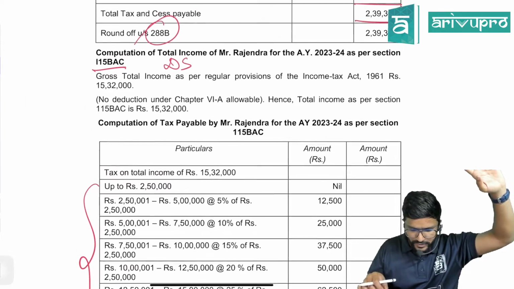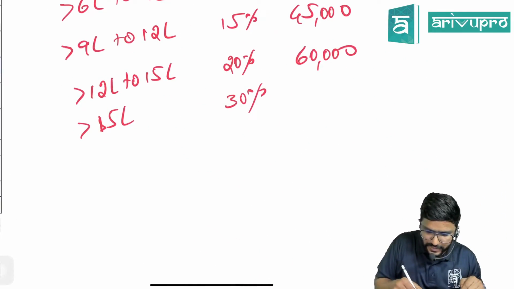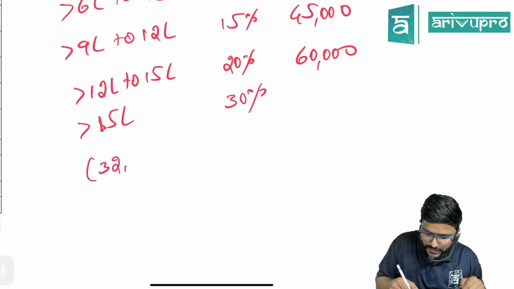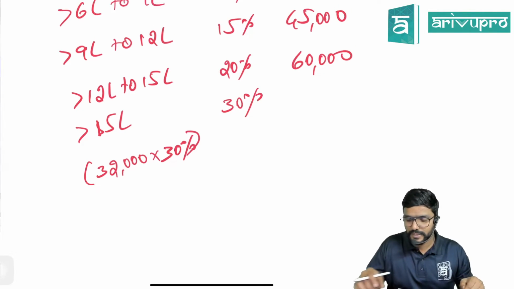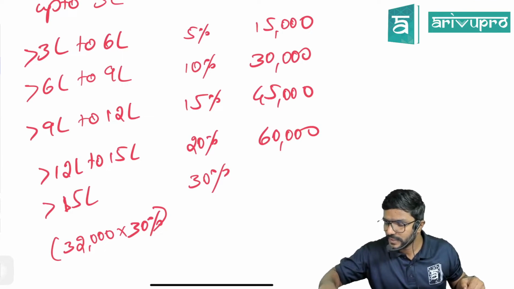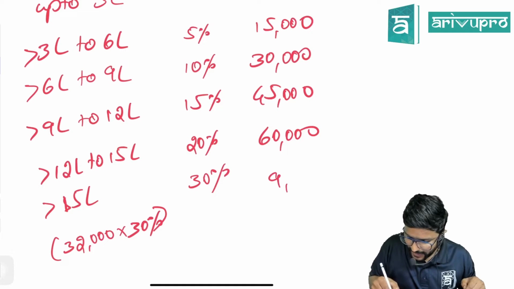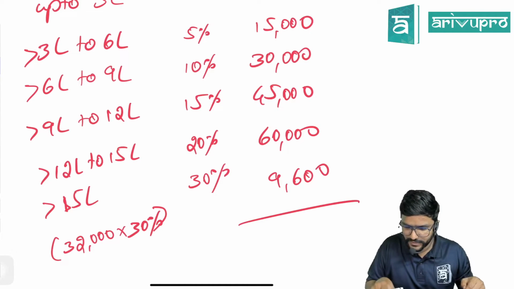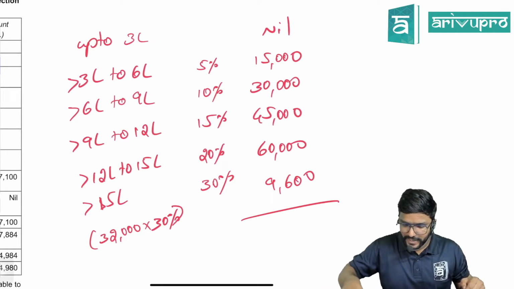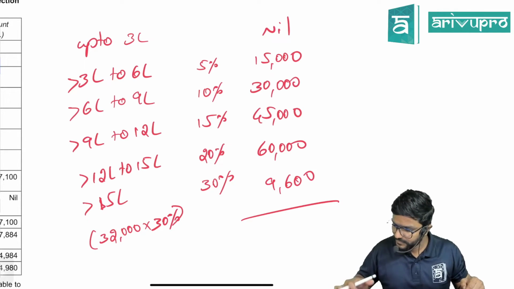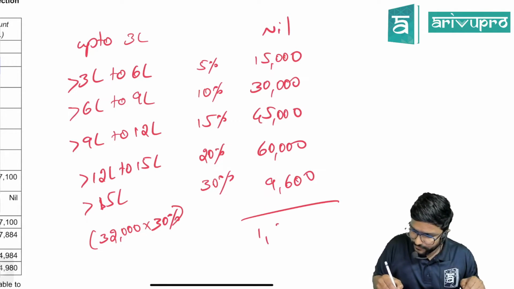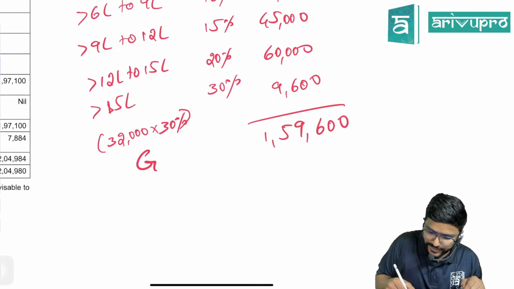Okay, so 15,32,000. Here we have to calculate 32,000 into 30%. Correct. So 32,000 into 30% will give you 9,600. Add up everything. That is your gross tax. So let me add it. 1,59,600 is your gross tax liability.